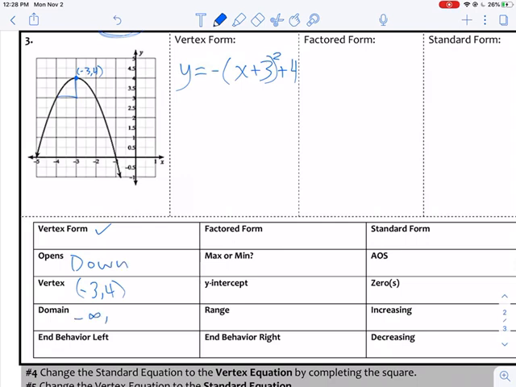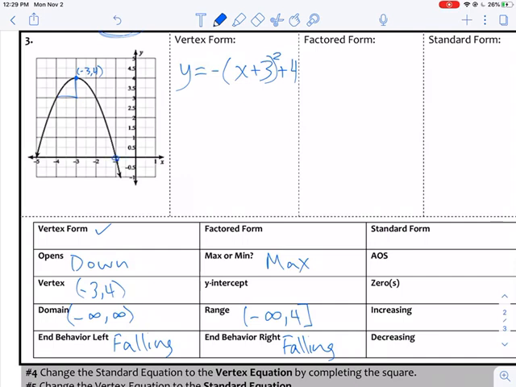We are opening down. We know the domain. And we're falling because we're opening down. Range, opening down, is going negative infinity to our y value on the vertex. Y-intercept, we're not quite there yet, but we're going to have a maximum.